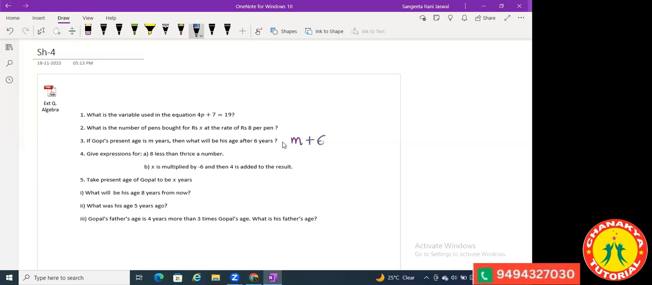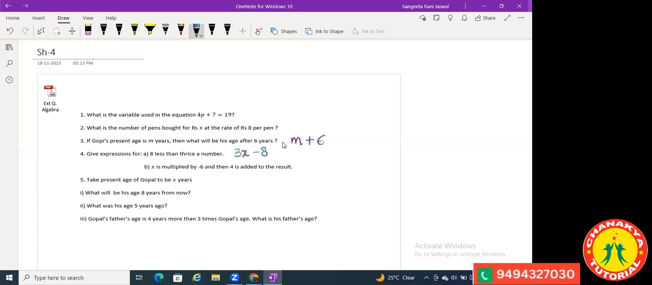Ma'am, can I tell? Yes, please tell. Ma'am, they said 8 less than thrice a number. They did not mention what the number is, so we can take that number as a variable, like x. So thrice a number is thrice x, which is 3x. So 8 less than 3x is 3x minus 8. The number is not given, so we are just taking the number as x. You got it?